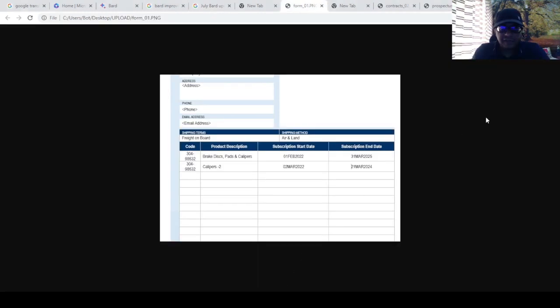So here are the different use cases. First of all, we are going to see a form, and this form contains two different products with two different subscription start dates. This is a typical document understanding sort of form, and definitely the NLP model is going to fail, and that's what we are going to see, whether it can detect both the dates or only one date.